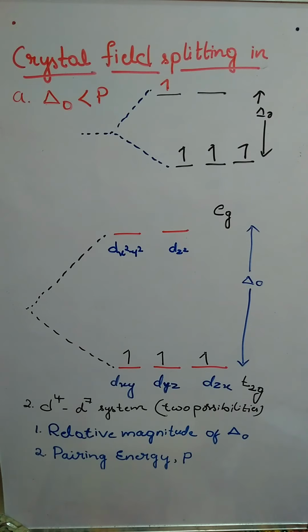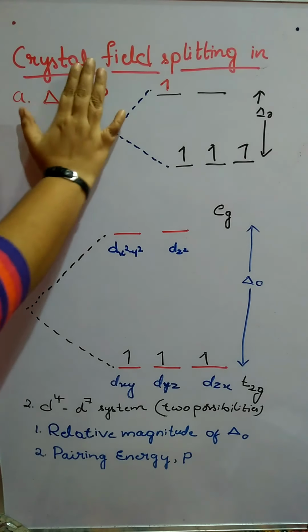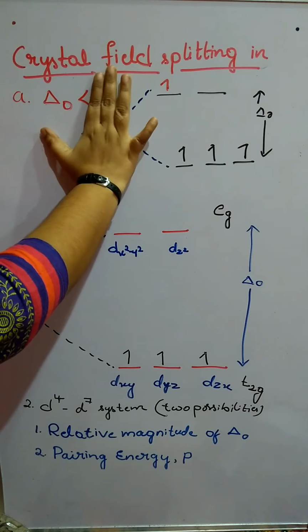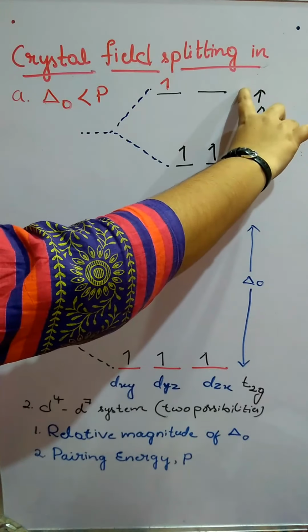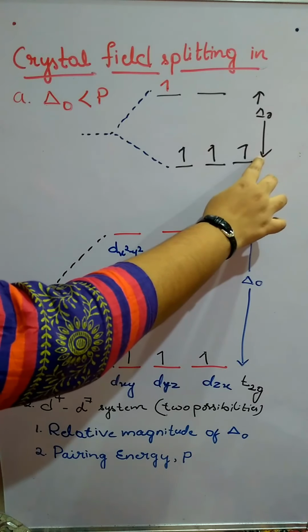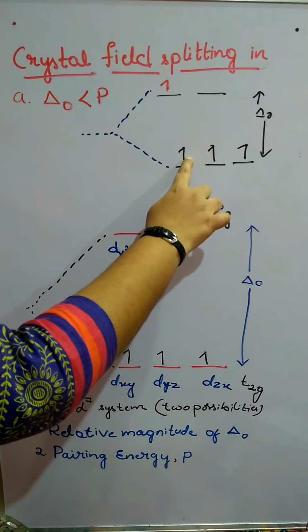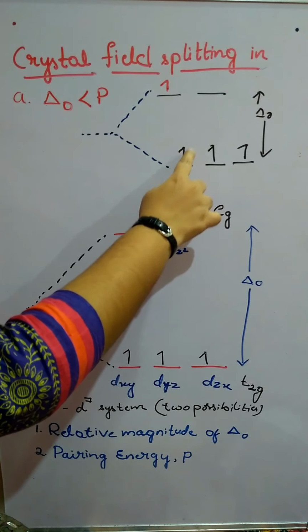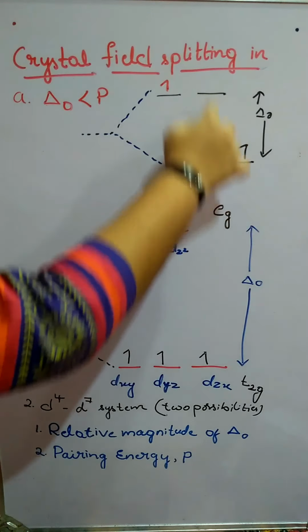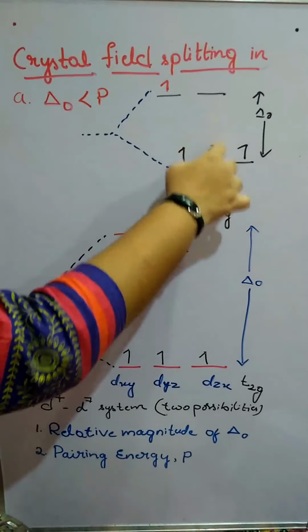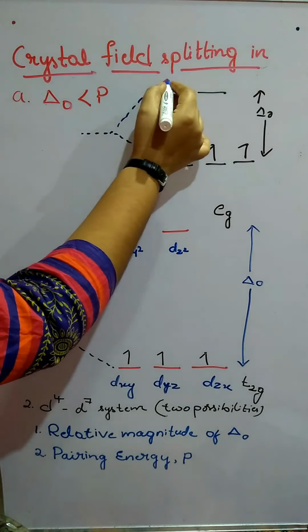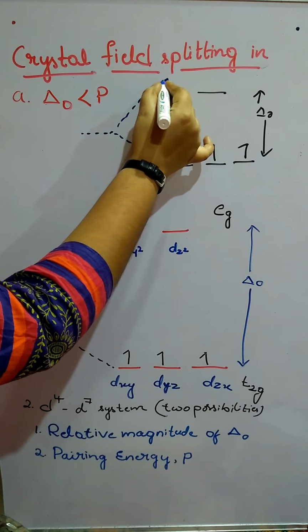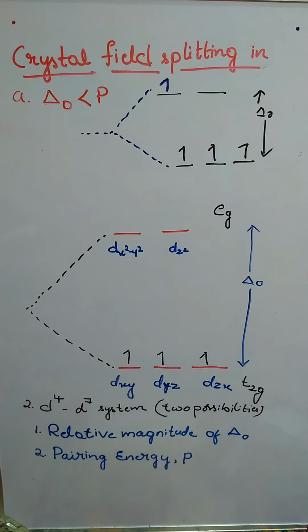So the first condition: if delta O is less than P, remember this, the orbitals will be very close. So the fourth electron, rather than pairing up here and undergoing repulsion, since the distance is very less, the energy will also be very less. The fourth electron will be moving to the Eg set. That is the first condition.